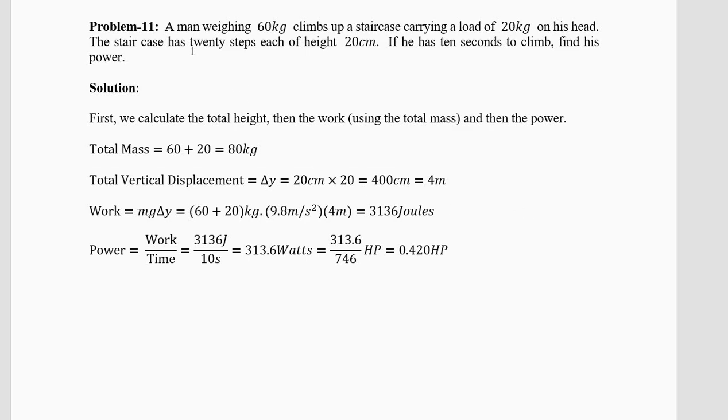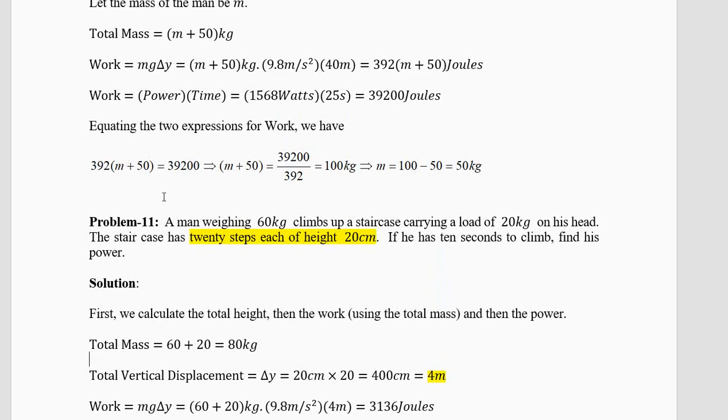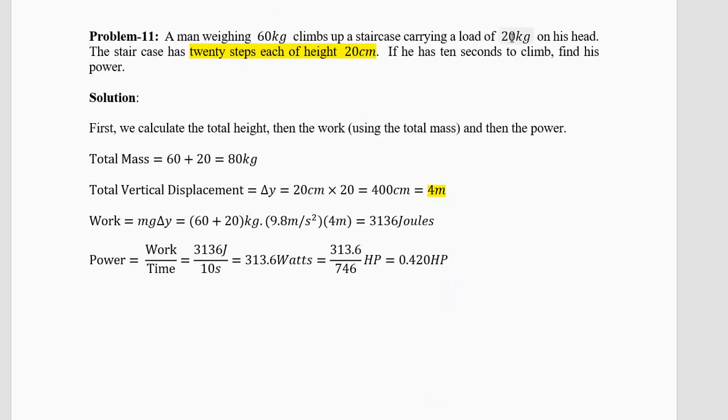Now, total height is how much? 20 centimeters into 20. 20 centimeter into 20 is 400 centimeters. Divide by 100, you will get 4 meters. So, the delta y is 4 meters. You have to be very careful in this. Total mass is how much? 60 kg of the man and 20 kg which he is carrying. 60 plus 20, 80. Here it was m plus 50 and we calculated the m. Here it is given 60 is his mass m and 20 he is carrying. 60 plus 20, 80. Total 80.